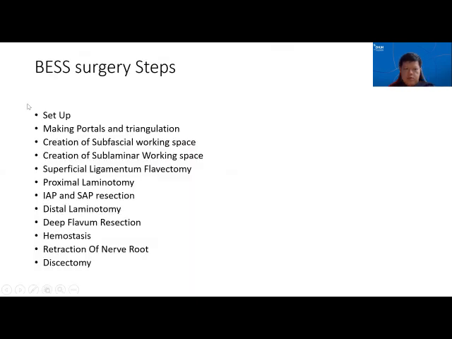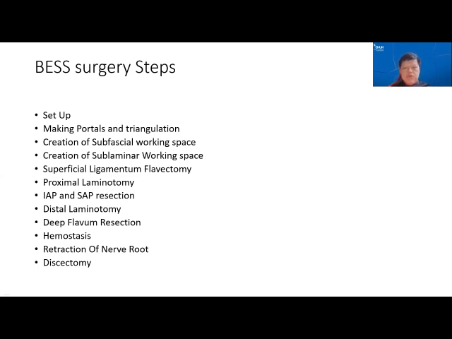Basically, just to show this is the setup, we make portals, we create a subfascial working space, a sublaminar working space, superficial flavectomy, laminotomy, resection of the SAP and IAP, and do a distal laminotomy and distal flavum resection, hemostasis, retract the nerve root, discectomy.